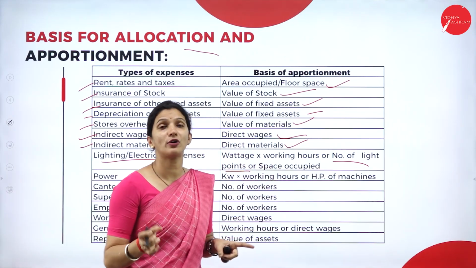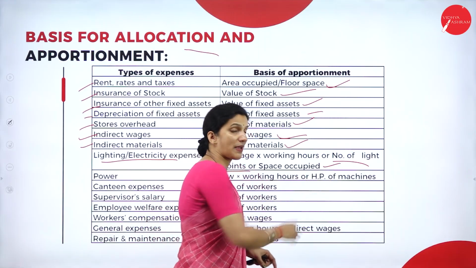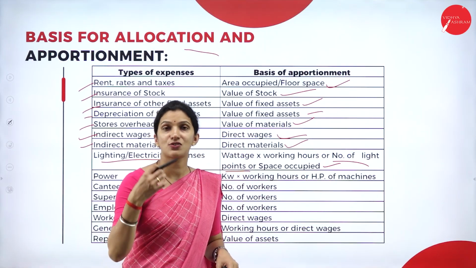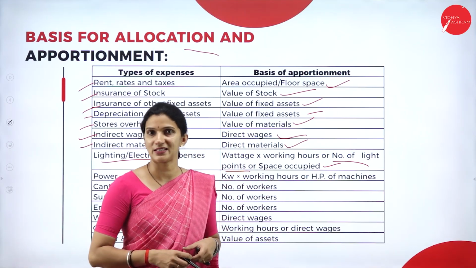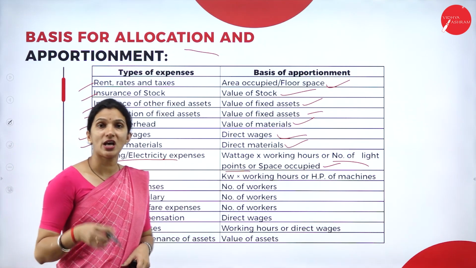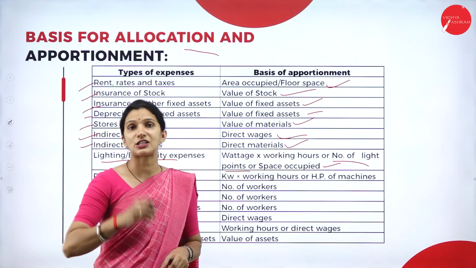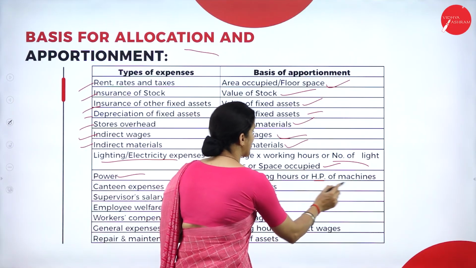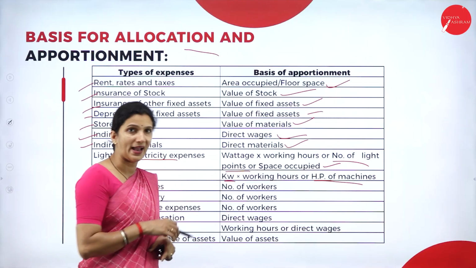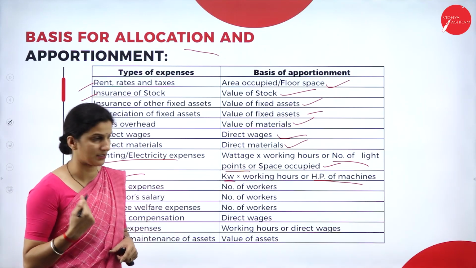Suppose the number of light points is not given in your question. At that time we can take the space occupied by each department, and that also we can take as a basis of allocation. And then we have power. So for the power charges on machinery, usually what is the basis for allocation? It is the HP of machines, or the kilowatt that is consumed by each machine. So that we will take as a basis.